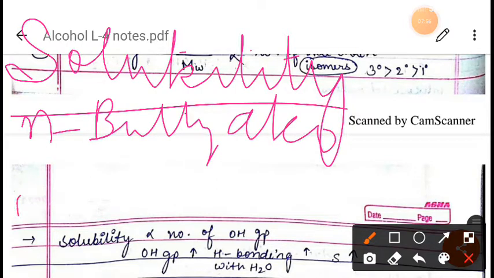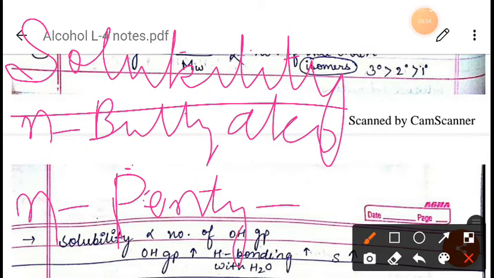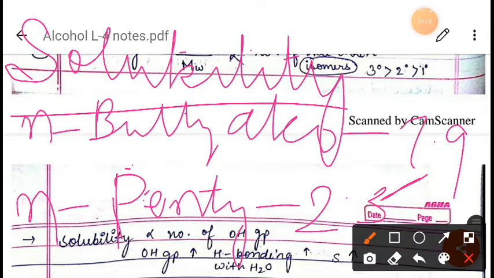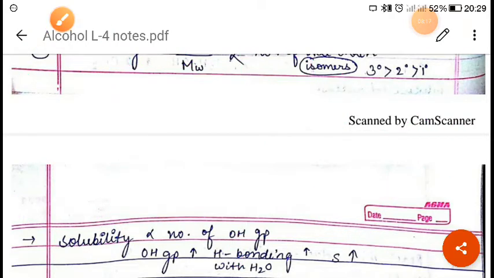When we talk about solubility, we will see n-butyl alcohol, I'm writing in short form, and n-pentyl alcohol. The n-butyl solubility is something like 7.9, but the n-pentyl alcohol is something like 2.3. So you can see that there is a large difference in solubility. Why is it happening?